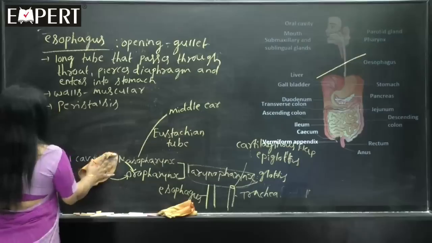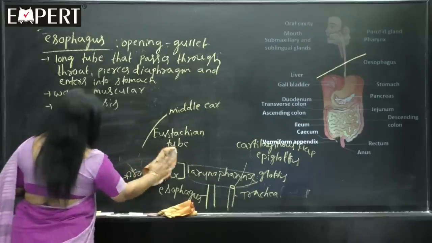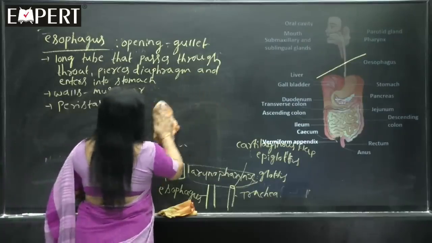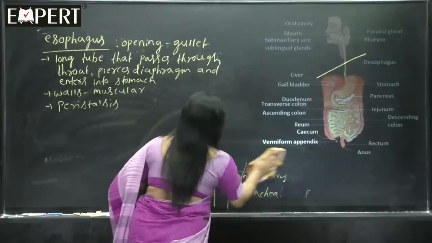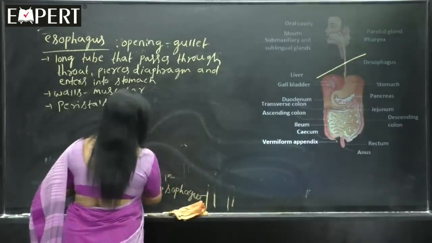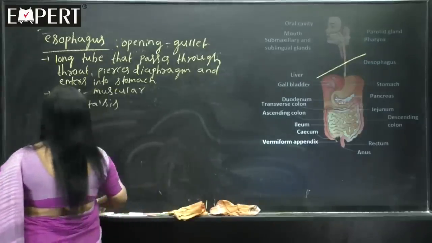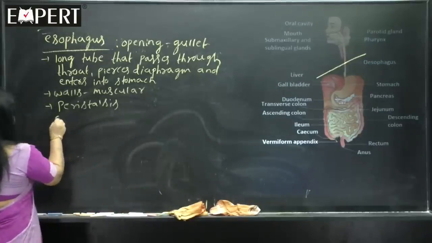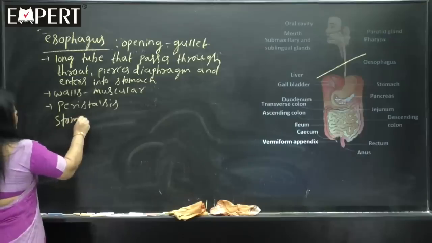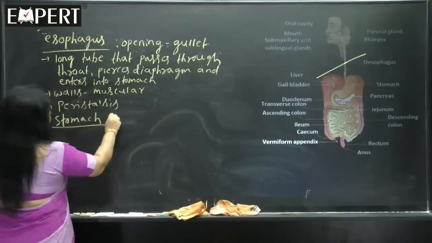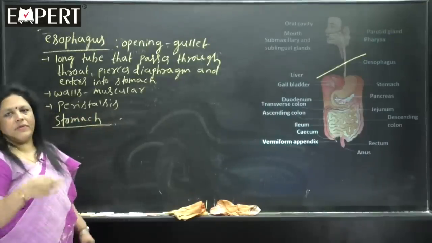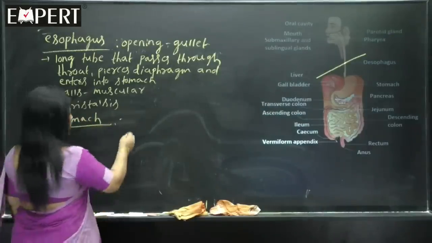Next one we learn about the stomach. When I teach and write the position, you should see the diagram also. So according to the diagram, you can easily tell that stomach is present on the left side of the body. Stomach, how will you describe the location?